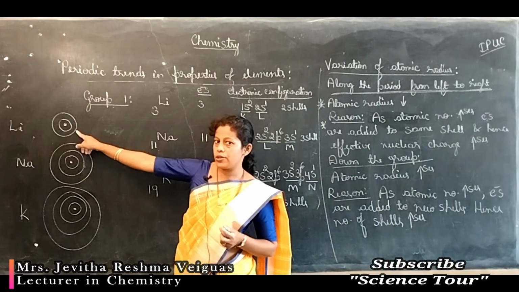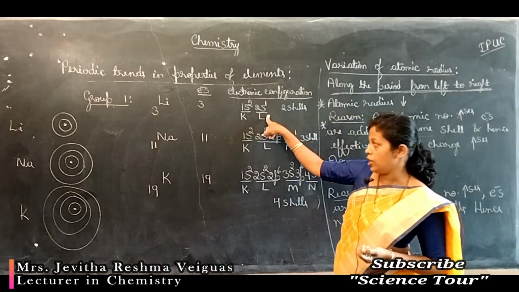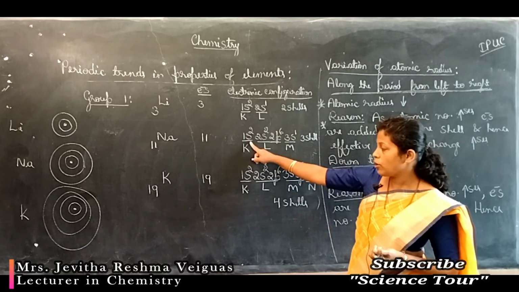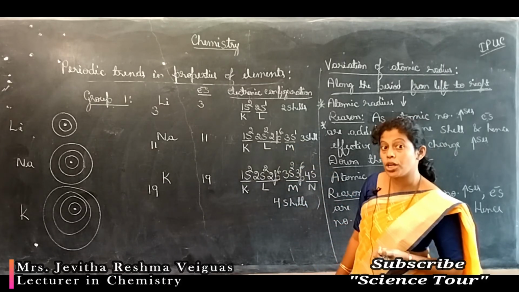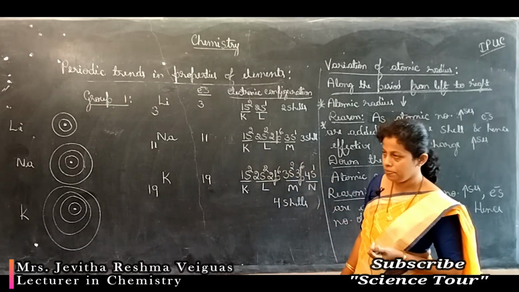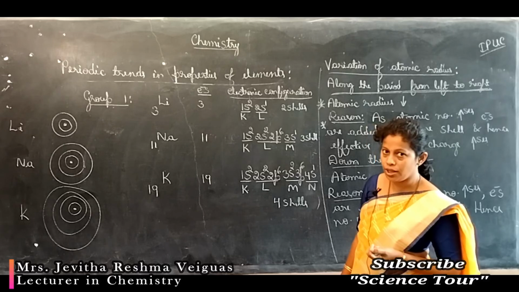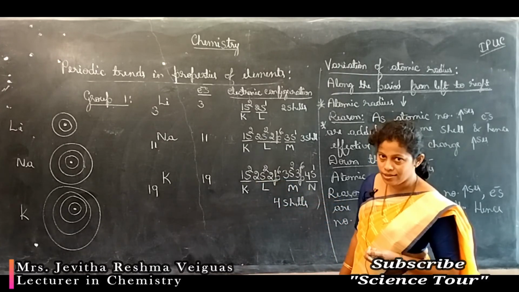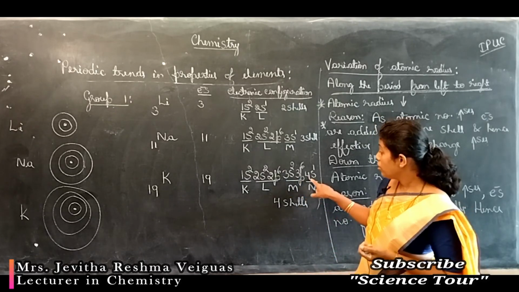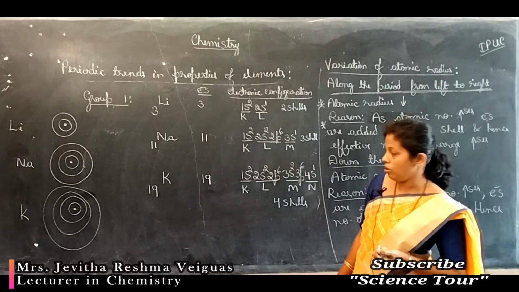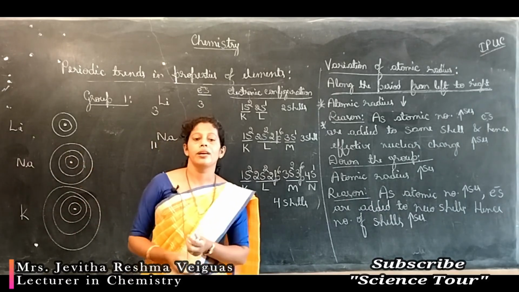You can see 2 shells here. You can find 2 electrons in the first shell, 1 electron in the second shell in case of lithium. In sodium, 2 electrons in the first shell, 8 electrons in the second shell, and the new electron adds to the new shell, that's the third shell, which is M shell. Potassium, 19 electrons, where 2 belong to the K shell, first shell. 8 electrons belong to L shell, that is second shell. Again 8 electrons belong to M shell, that is third shell. The last electron, that is the 19th electron, goes to the fourth shell, which is N shell. So the number of shells increases, so size goes on expanding.